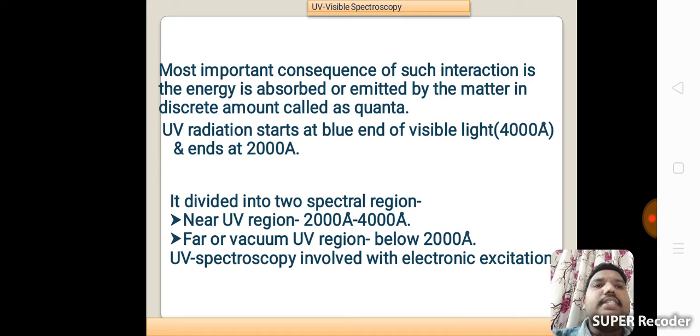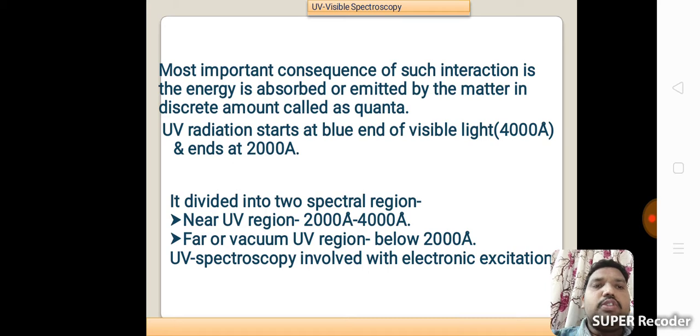The most important consequence of such interaction is that energy is absorbed or emitted by the matter in discrete amounts called quanta. UV radiation starts at the blue end of visible light, 4000 angstrom, and ends at 2000 angstrom. It is divided into two spectral regions. One is the near UV region, that is 2000 angstroms to 4000 angstrom. The other is the far or vacuum UV region, below 2000 angstrom.